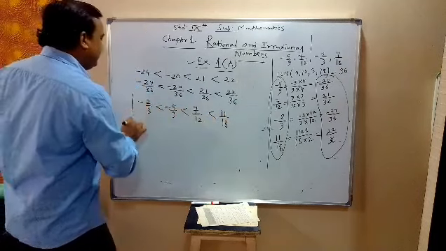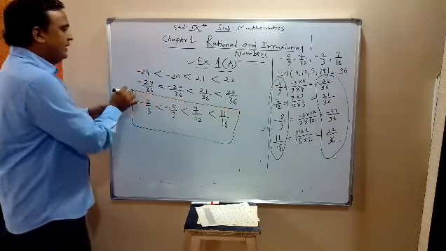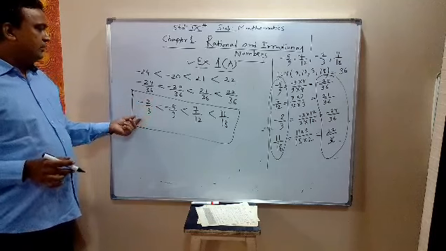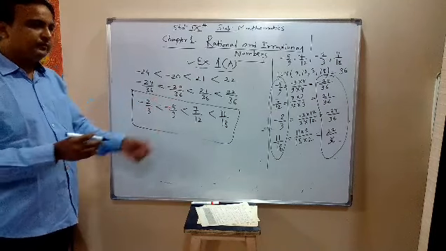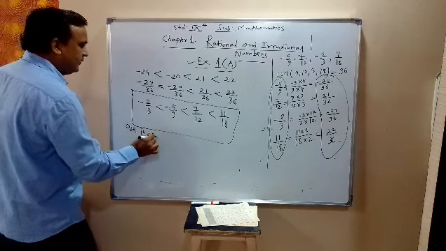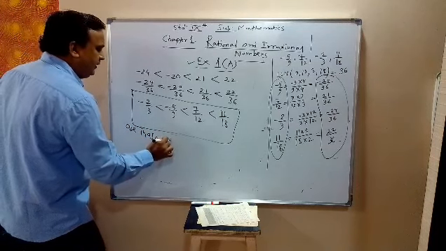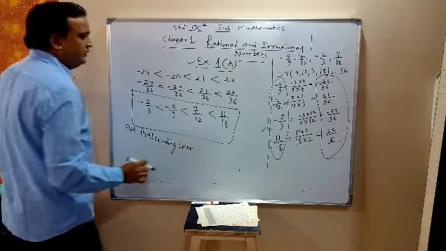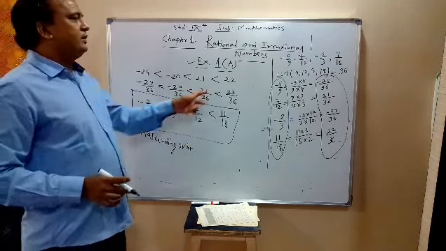So in this way, we have arranged our rational numbers in ascending order, from smaller to bigger.